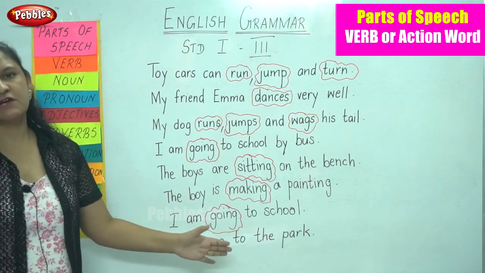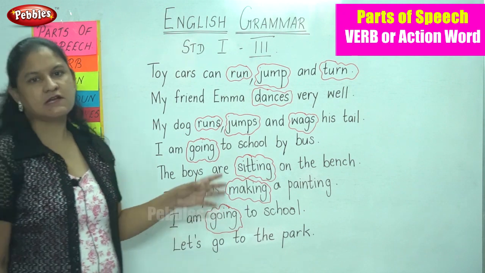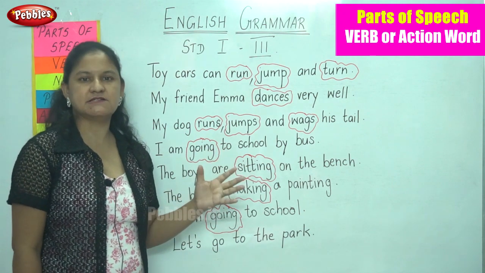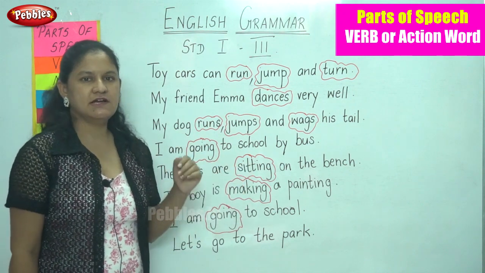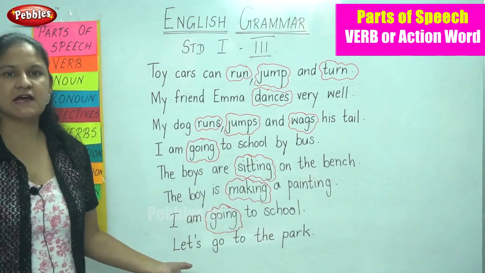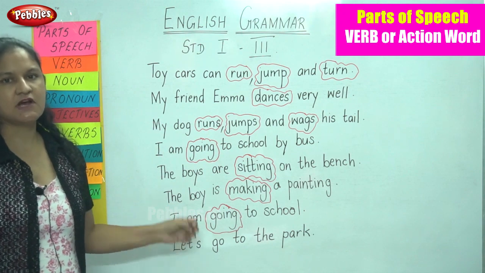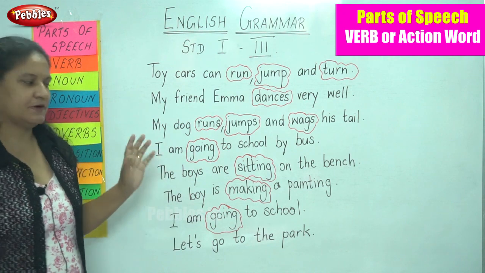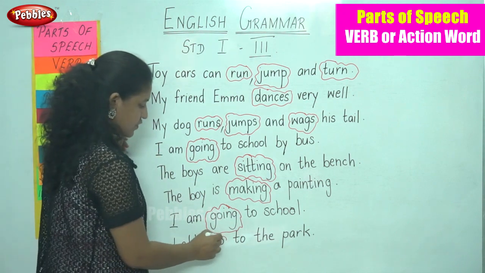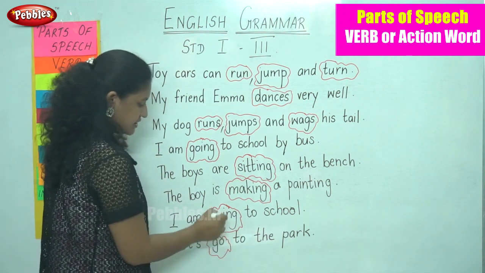Let's go to the park. Verbs can be determined by the tenses, that is past tense, present tense and future tense. So that we will see in our later classes. As for now, if we know what action words are, it will be simple. So the next one is go. So this is the action done.